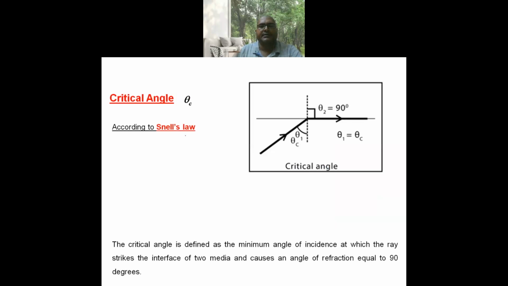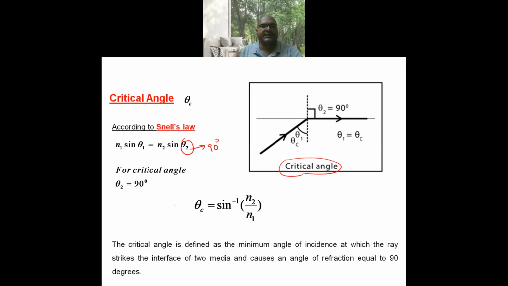Now, according to Snell's law, you can determine the critical angle, that is the angle of incidence at which the angle of refraction is 90 degrees, that is called critical angle. Now here, by making theta 2 equal to 90 degrees, you can determine the angle of incidence. The angle of incidence theta I or theta 1 is equal to theta c, which is sine inverse of n2 by n1. This can be determined based on Snell's law.